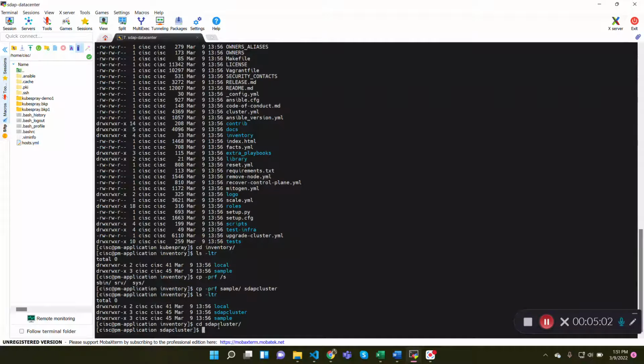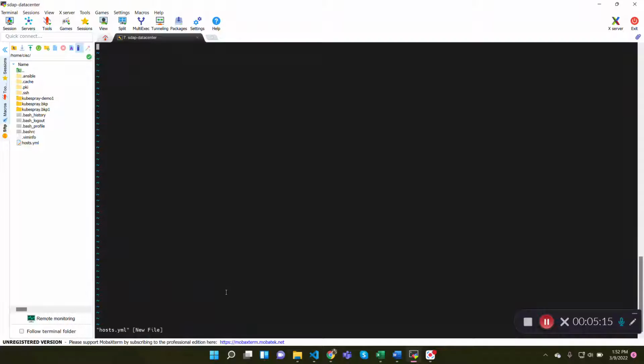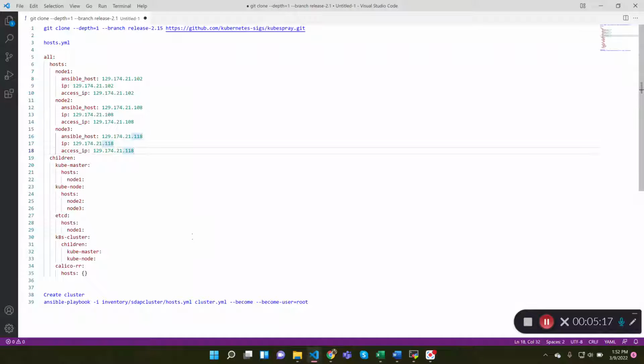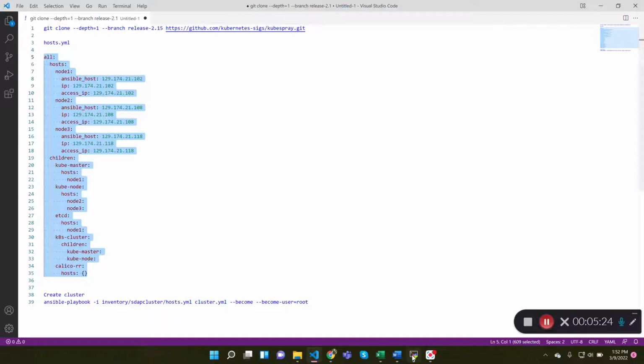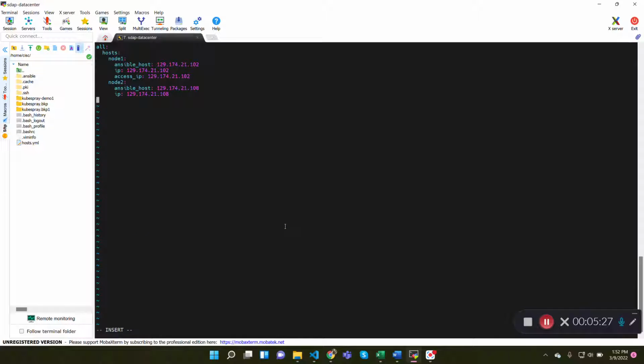The next step is to create a YAML file called host. I'm going to use VI editor to create the new file. Inside that folder, you need to provide this whole content. This is where we specify the IP addresses of all the Kubernetes nodes.